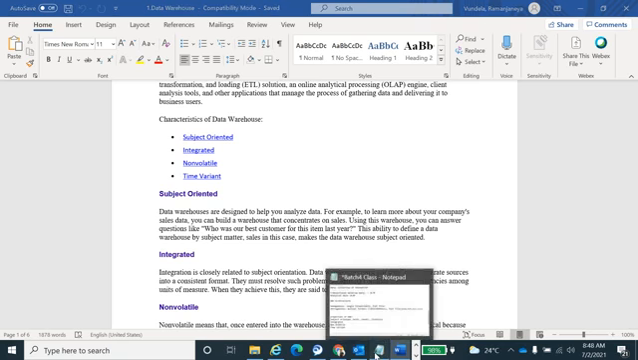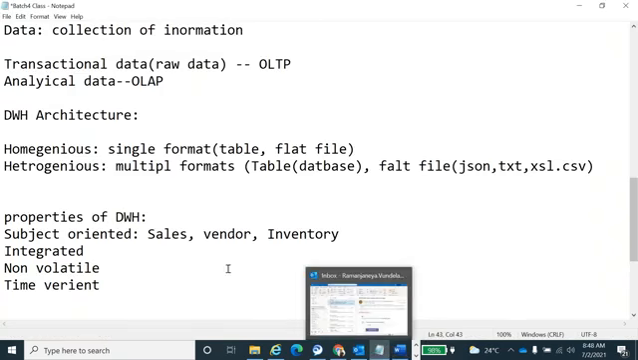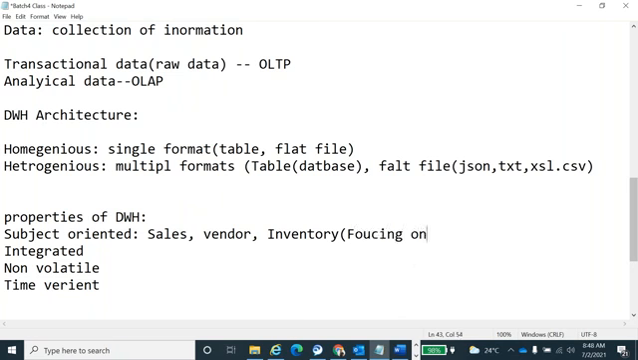Next will be integrated. So the main definition of subject oriented is focusing on a single area, a single subject. That is subject oriented. Okay.